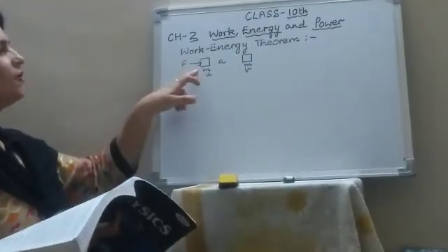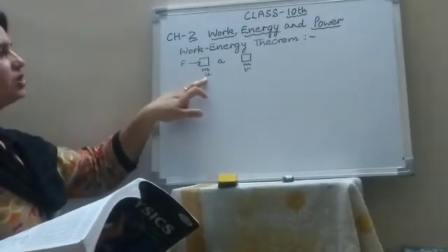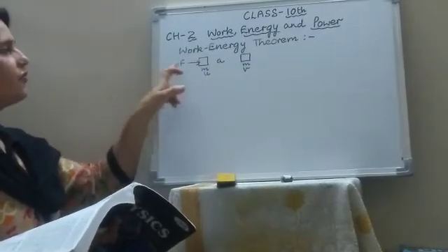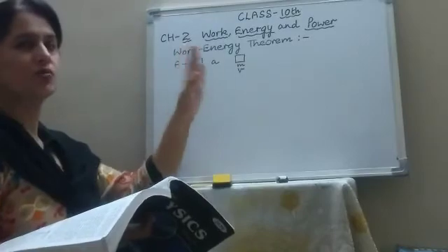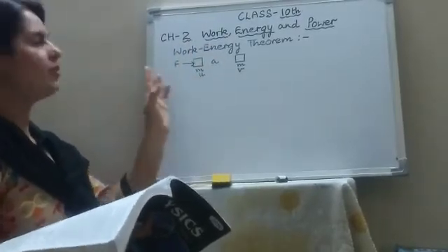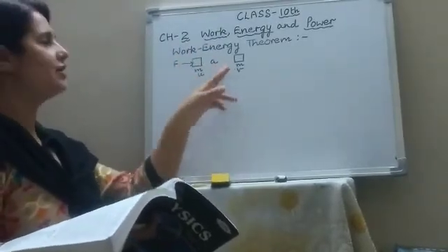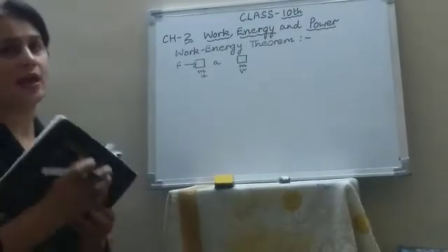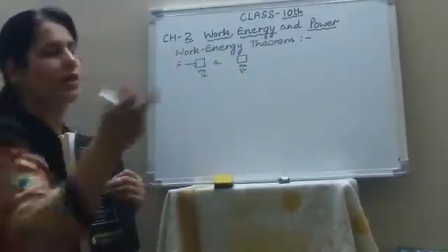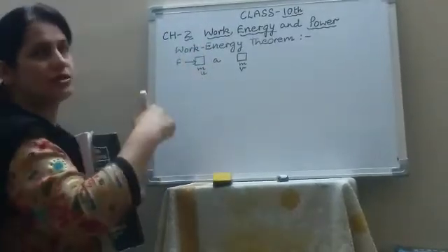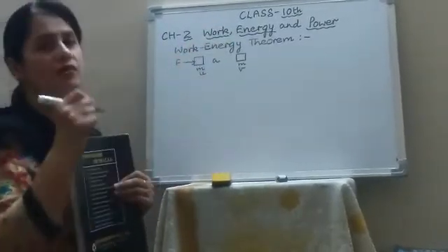So let a body of mass m be moving with the initial velocity u, and a force is applied on the body in the same direction, in the direction of motion of the body. Now the body will be accelerated, and let the acceleration be a. Finally, the body attains a velocity v. That means u is the initial velocity and v is the final velocity.